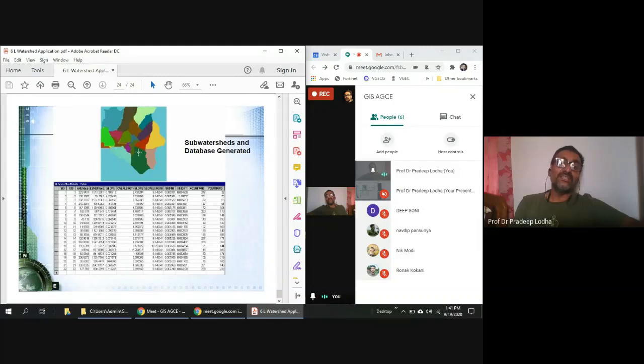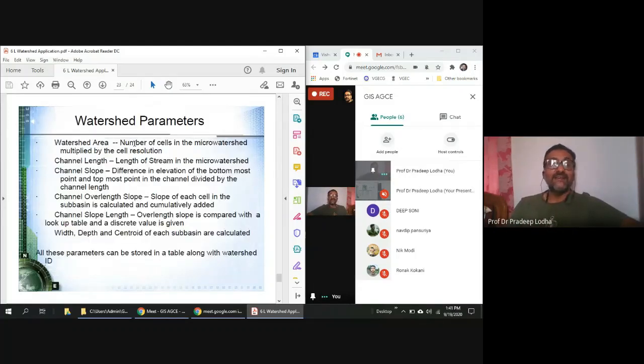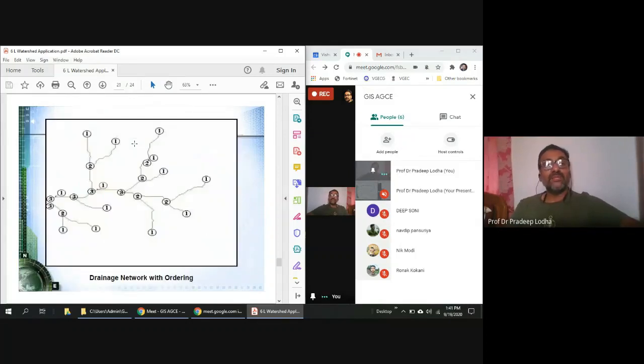Whole watershed. So there are so many sub watersheds. This is the data table, and their length. Then characteristics also appear: width, length, then coordinates of the different watersheds, 4 points, and so on. How do these sub watersheds appear? I haven't given you a clue how watershed and sub watershed are created. Now I am taking you again to the same stream ordering, drainage generation and stream order.